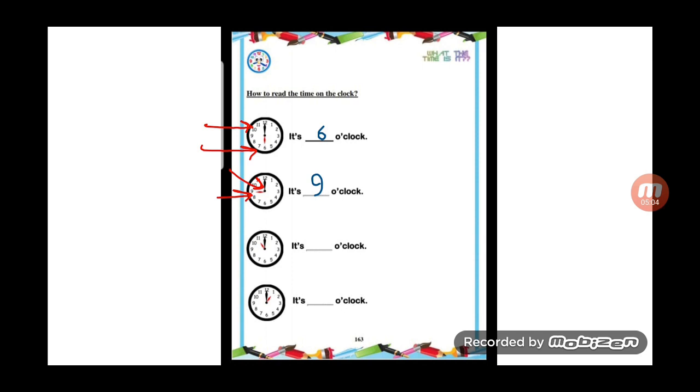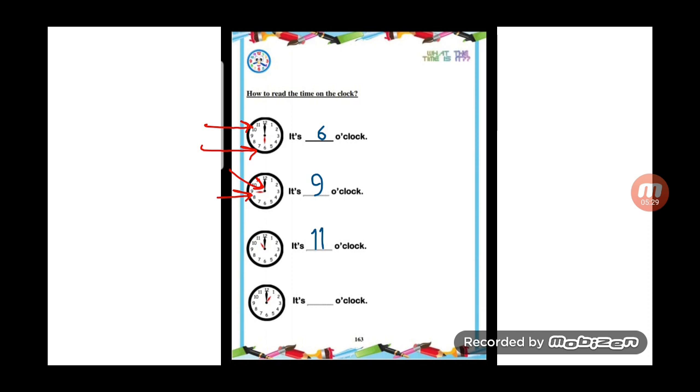Okay, now I need you to tell me about the third clock on the page. The short hand, which number does it point to? Yes, it's pointing to number 11. And the long hand points to 12, so it's 11 o'clock.